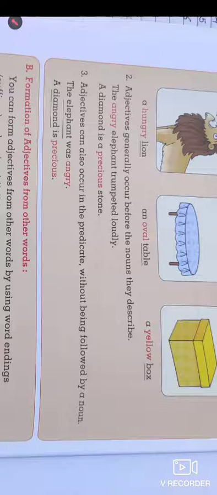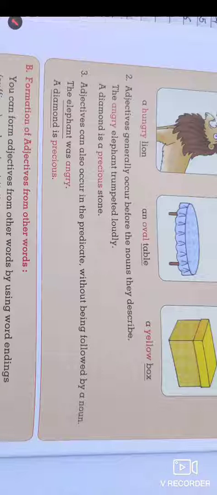It comes in the predicate position also. So here in these lessons we saw a predicate without a following noun. The sentence is, the elephant was angry.